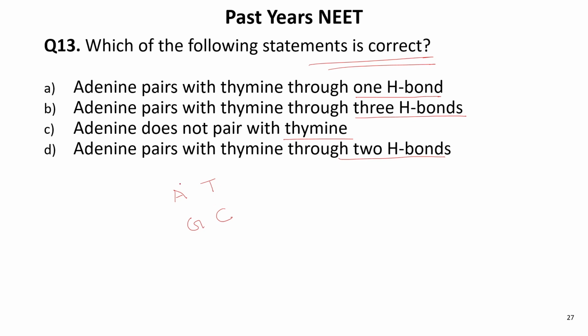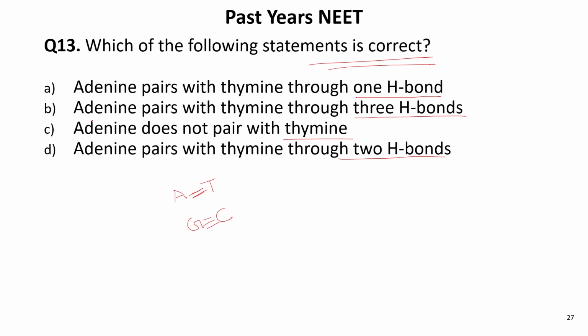If you remember, when we were discussing the nucleic acid structure, adenine and thymine have two hydrogen bonds between them, and guanine and cytosine have three hydrogen bonds.